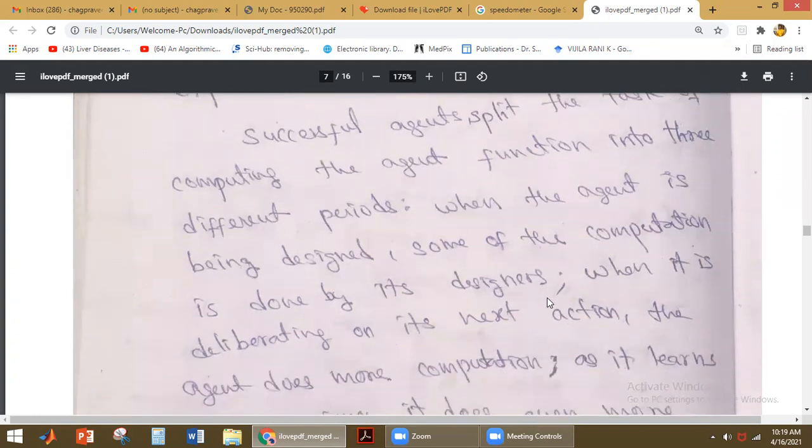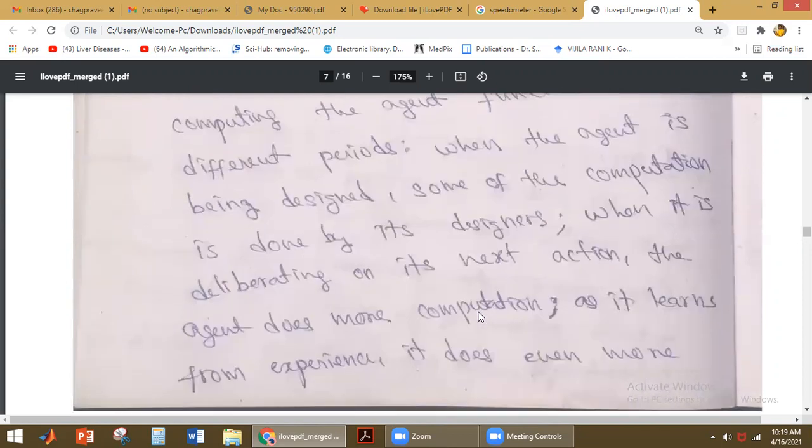Okay, what is the first period? In the first period, when the agent is being designed, some of the computation is done by its designers. Okay, it will have only prior knowledge about its environment. Some of the computation is done by the designers. Okay, when it is deliberating on its next action, the agent does more computations.